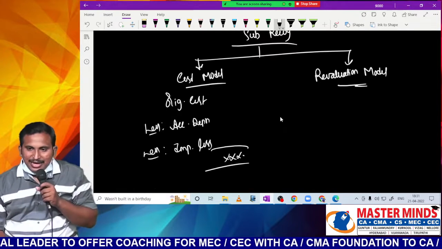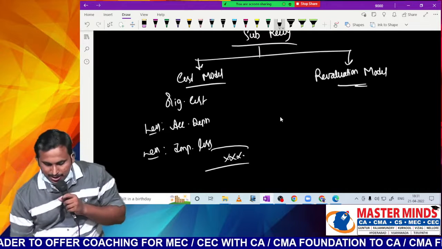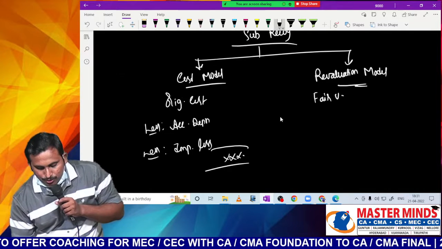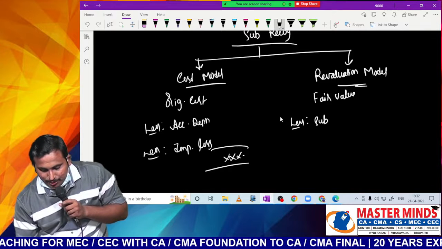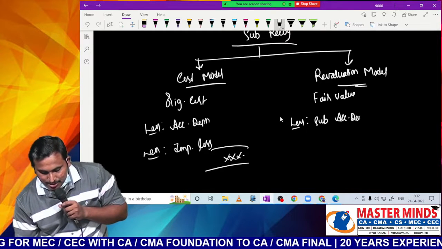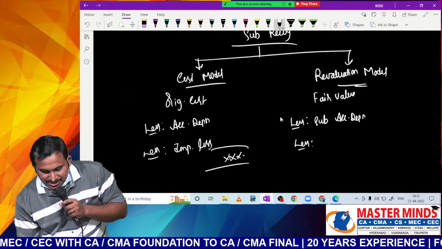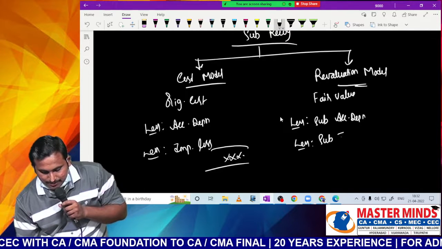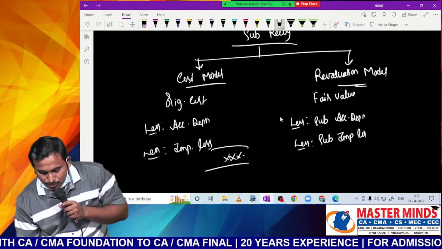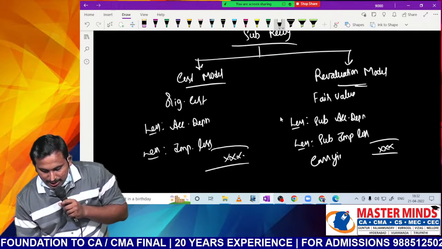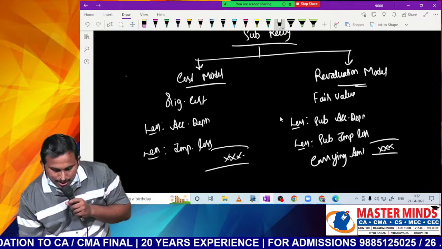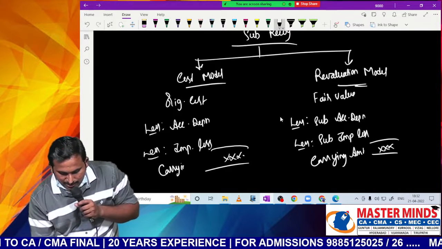Then under revaluation, what we will do, sir? It is fair value less subsequent accumulated depreciation less subsequent impairment loss, which gives you the carrying amount of the PPE. In this way the carrying amount will be computed.